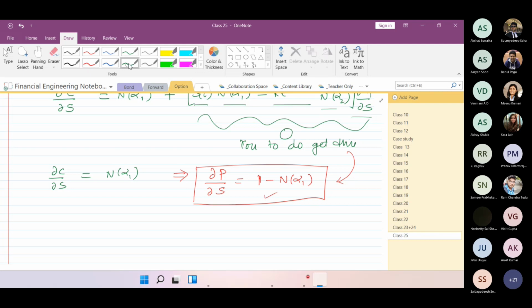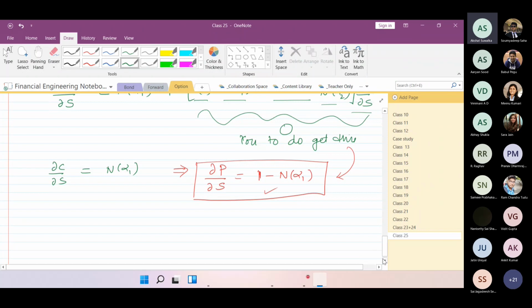So the first part is clear, delta, correct? What should be the expression of delta? Is it okay? Yes, sir. Now the second one is gamma. Pardon me if it looks like T, but it is gamma.